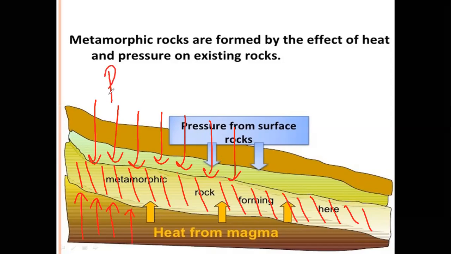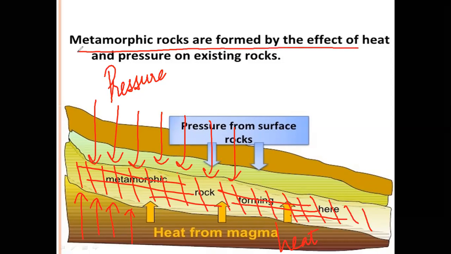So both pressure and heat are applied to this layer, which further changes this layer into a layer of metamorphic rocks. Therefore, metamorphic rocks are formed by the effect of heat and pressure on already existing rocks, and these rocks are igneous rocks and sedimentary rocks.